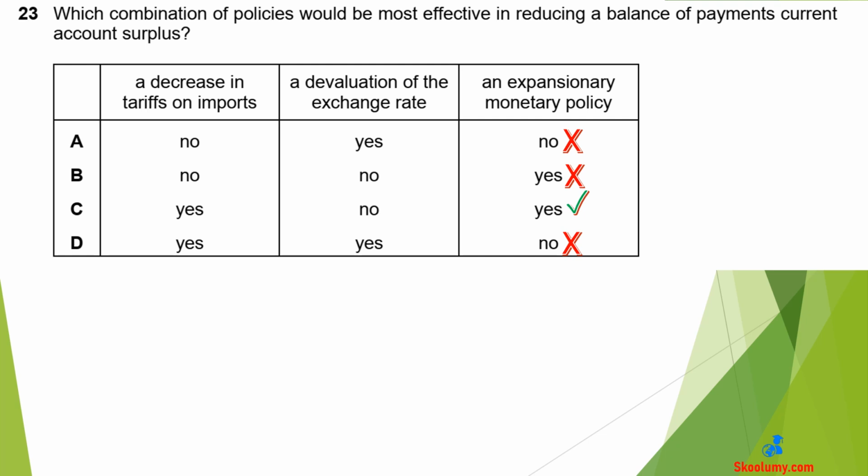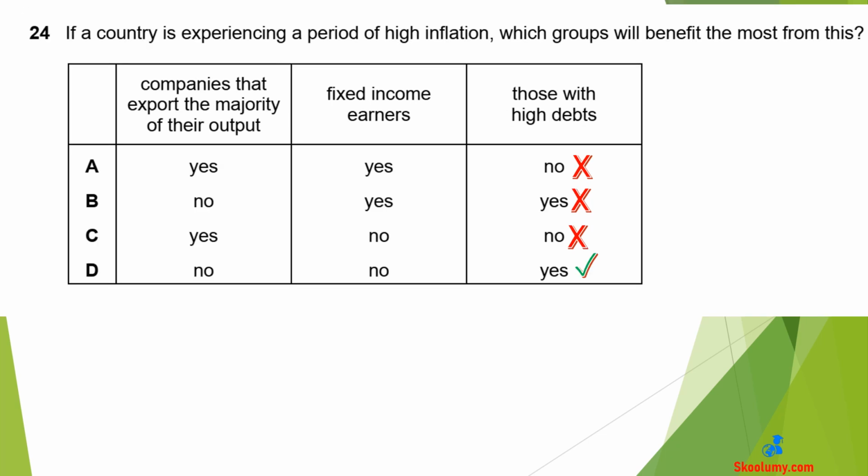This is yes. Devaluation reduces the value of a currency and makes exports cheaper and imports more expensive. As a result, exports will increase while imports will decrease. There will be a net inflow of money into the economy which will increase the surplus. This is no. An expansionary monetary policy would increase spending and make more money available for imports. This will increase outflow and reduce current account surplus. This is yes.